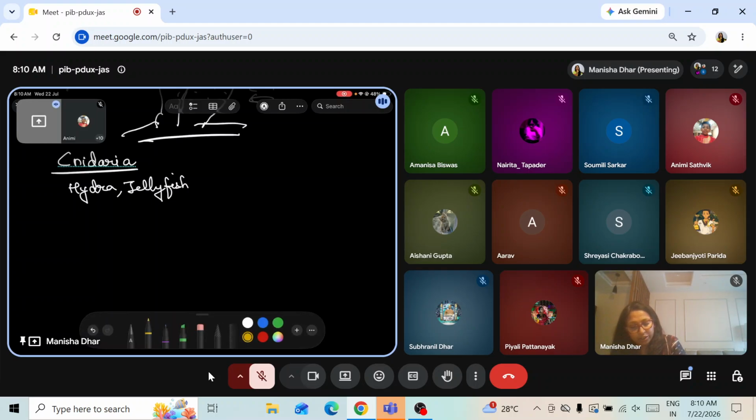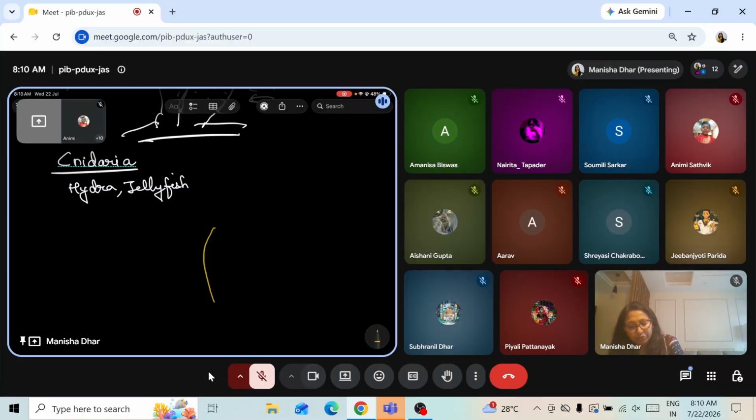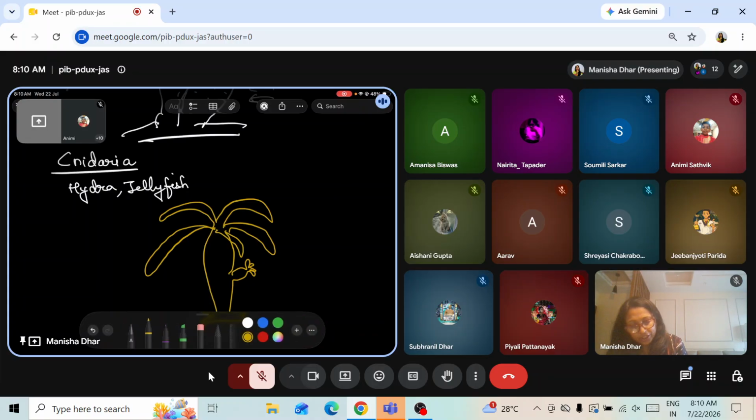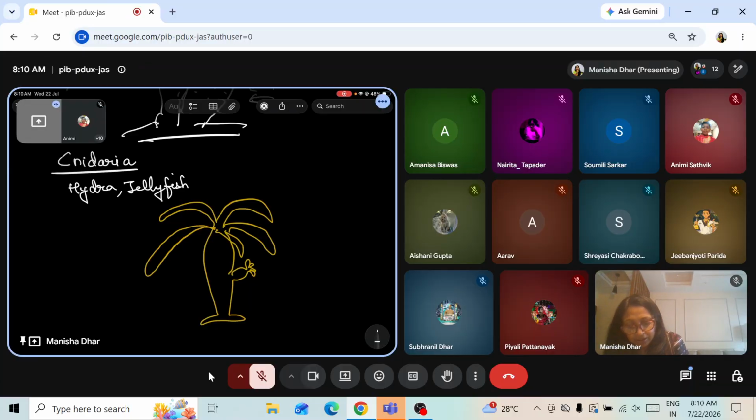I'll try to draw a Hydra. We know why this Hydra is famous. What is very specific about Hydra that we have been reading all these years in our lower classes? Tell me. Hydra and budding, right? Where have we read about Hydra? In class 8, in the reproductive system, asexual reproduction, Hydra undergoes budding. So that is very much famous about Hydra, that it will always have a bud. See, I've tried to draw a bud over here.